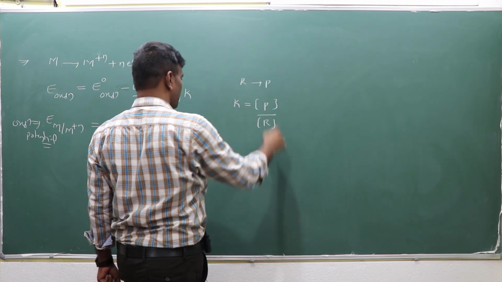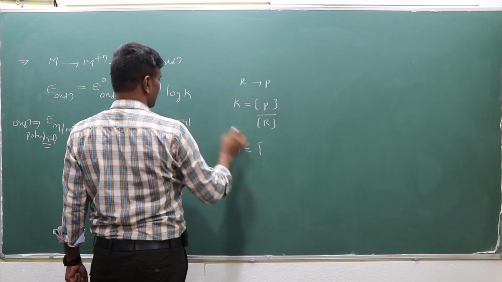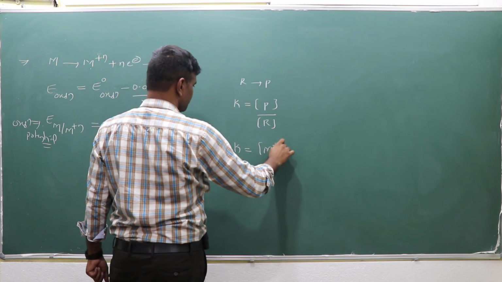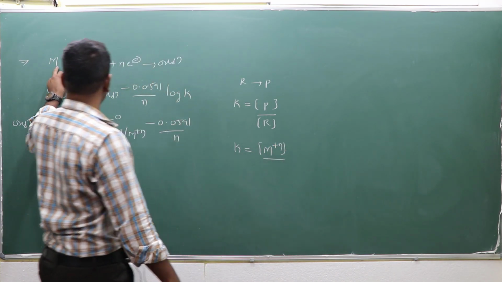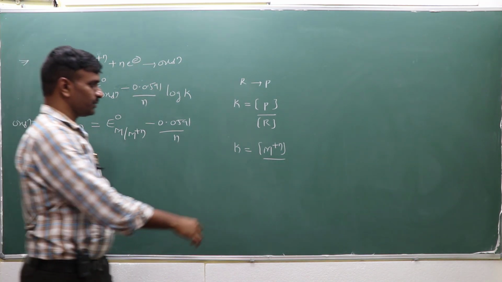Now in this case, the product is M plus n, by M solid, which is taken in the solid or neutral form.